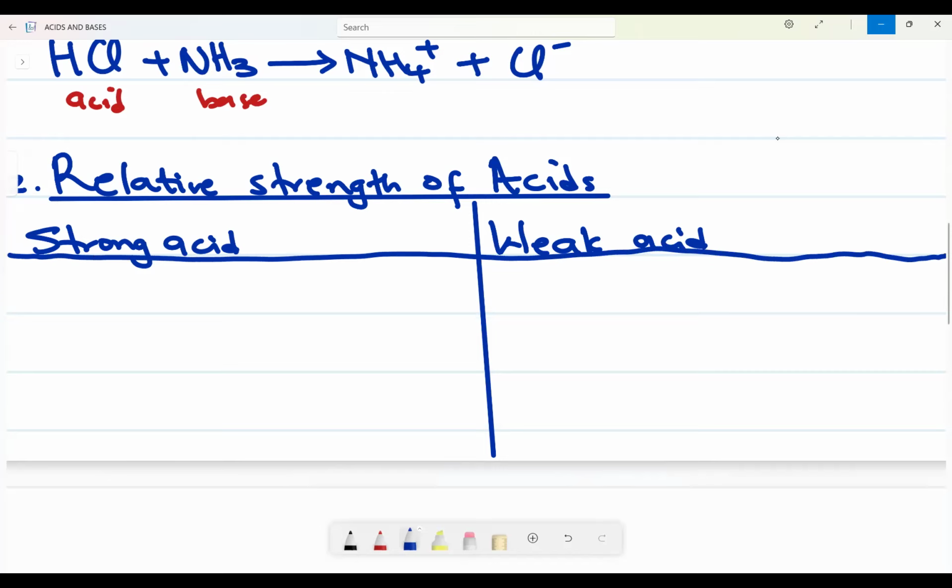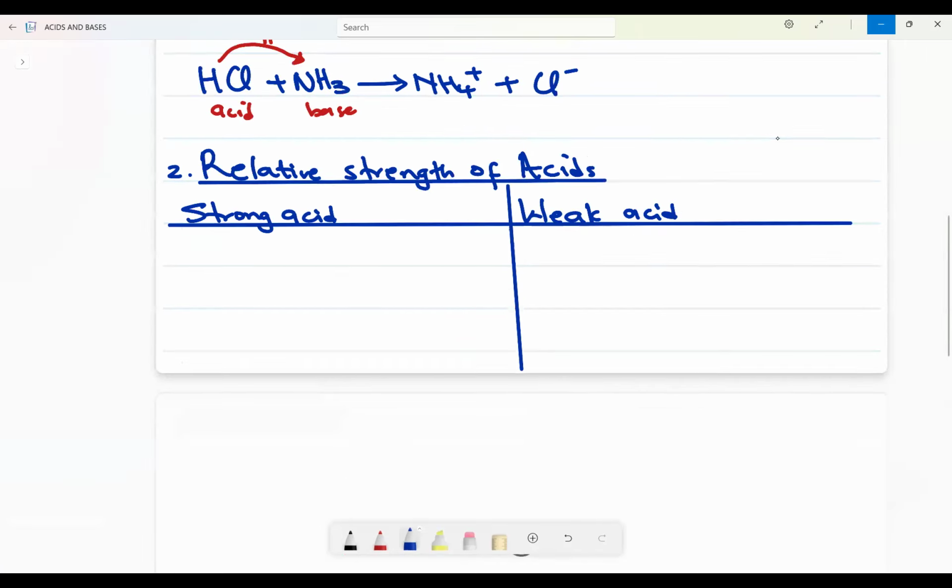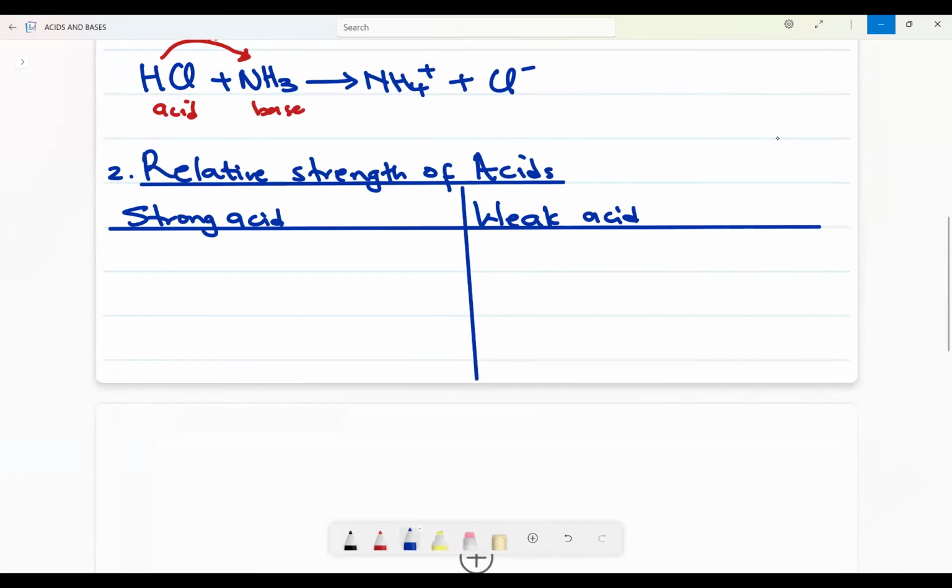Now let us define exactly what we mean by a strong acid.